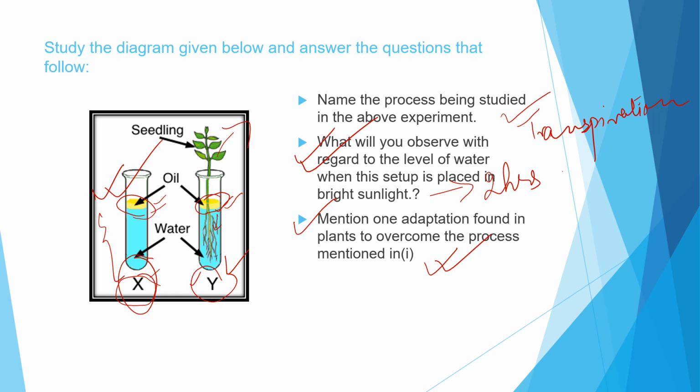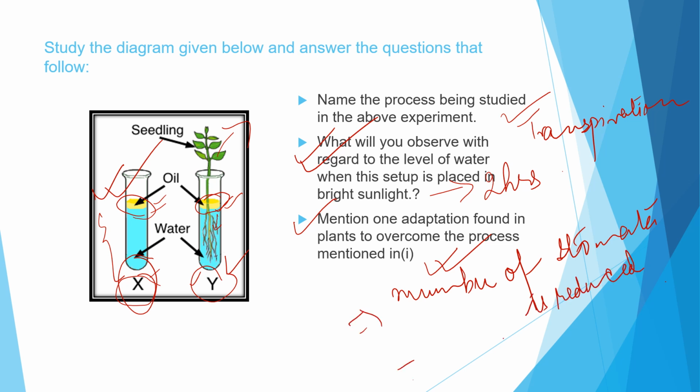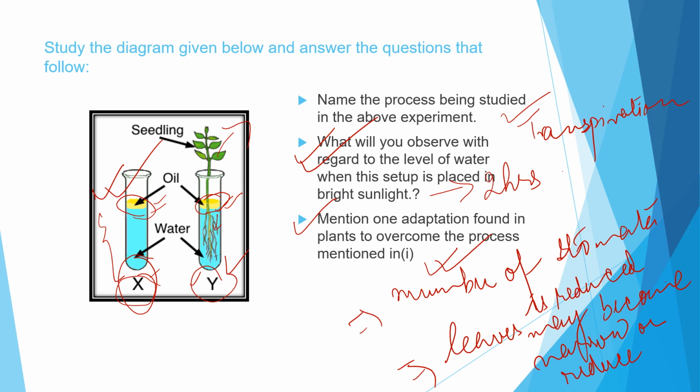Either you can say that the number of stomata is reduced, or you can take any one example of modification of the leaves. You can say the stomata may be sunken, or the leaves may become narrow, or the surface area is reduced as the leaves become narrow. These are the main things in this experiment, or in this diagram.